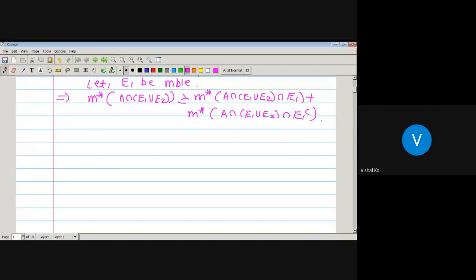Similarly, there is another possibility, which is E2 is a subset of E1. If E2 is a subset of E1, then E1 union E2 is nothing but E1, and E1 intersection E1 is nothing but E1. So these are the possibilities, and if they are disjoint, then it must be equal to empty. So it is nothing but the outer measure of E1. If E1 is a subset of E2, then also it is E1, and if E2 is a subset of E1, then this (E1 union E2) intersection E1 will be E1. Similarly, this will be as here E1 complement. So this one is nothing but the outer measure of A intersection E1